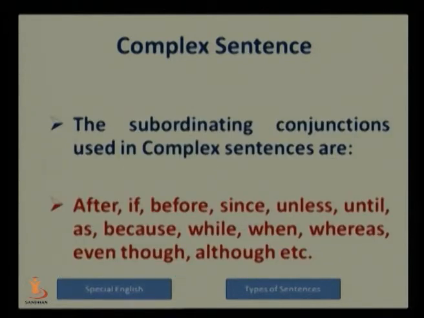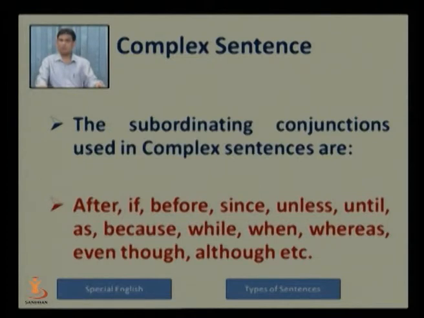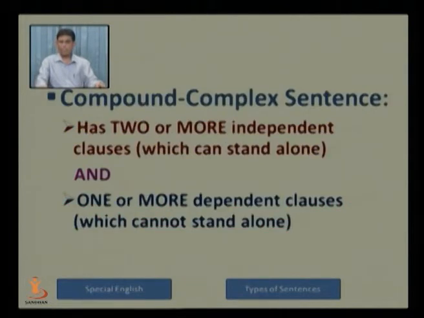So the subordinate conjunctions used in complex sentences are: after, if, before, since, unless, until, as, because, while, when, whereas, even though, although, etc. All these are the words which connect two clauses, the main clause and the subordinate clause.